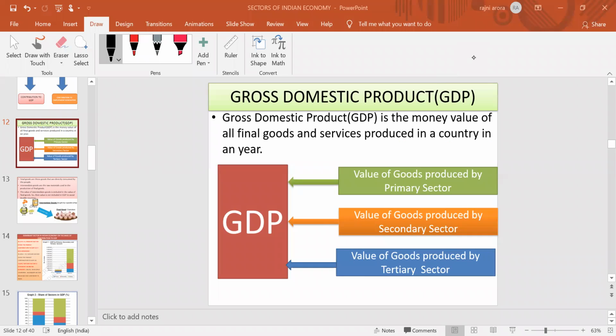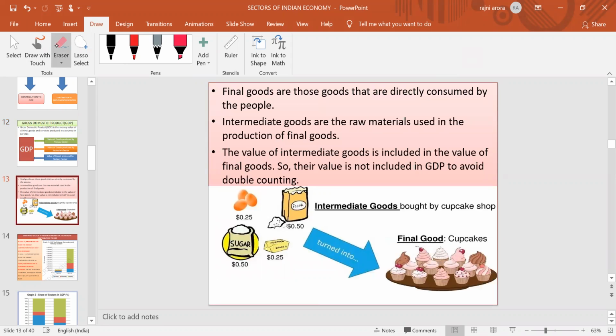Now, in the situation of GDP, we are paying attention to all the final goods. Why have final goods been taken into consideration? There is a reason behind it. We will also discuss the meaning of final goods. Final goods are those goods which are directly consumed by the people. What are final goods? Simply, goods which are directly consumed or used by the people in order to satisfy their needs and wants.